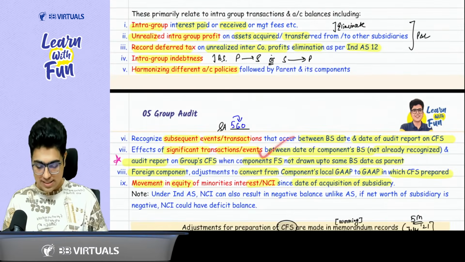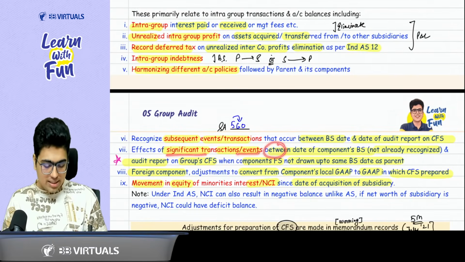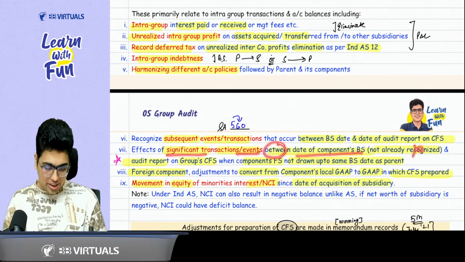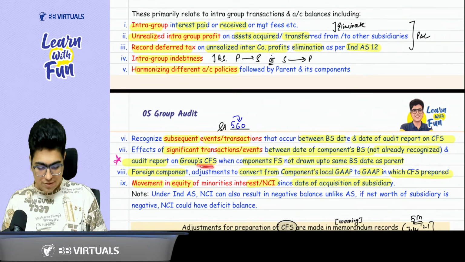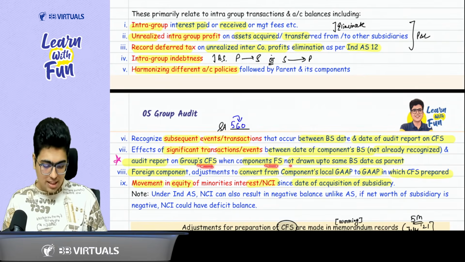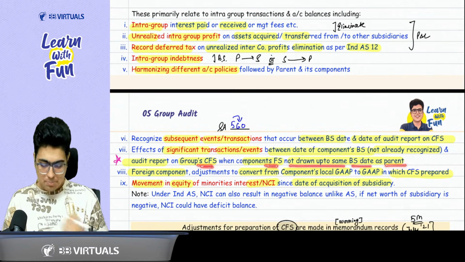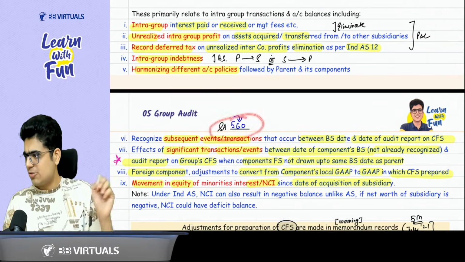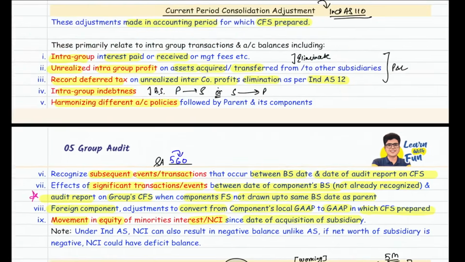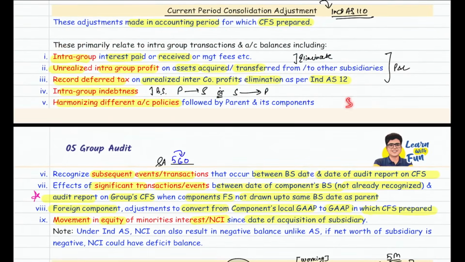So this is what is given here. Significant events or transactions between the date of the component's balance sheet and the group CFS should be adjusted when the component's FS are not drawn up to the same balance sheet date as the parent. And whatever are subsequent events, you can adjust them. Out of all these, even if you are able to remember 5 to 6 points, that is more than enough. So the main points are elimination, harmonization of accounting policy, GAAP adjustment, subsequent events, and significant events and transactions.